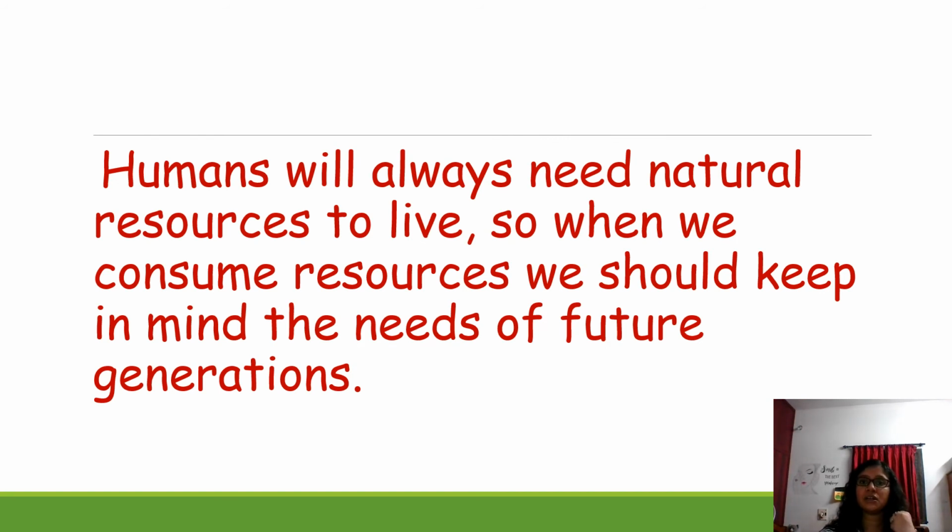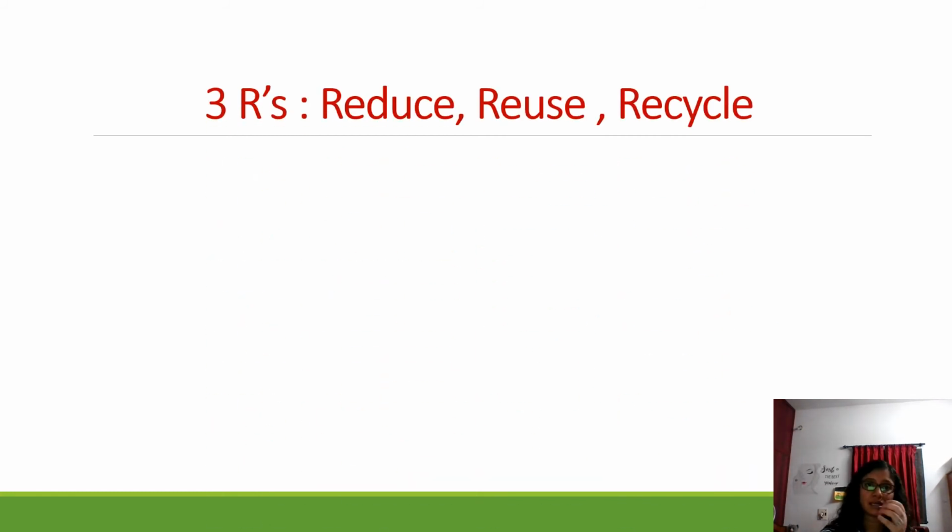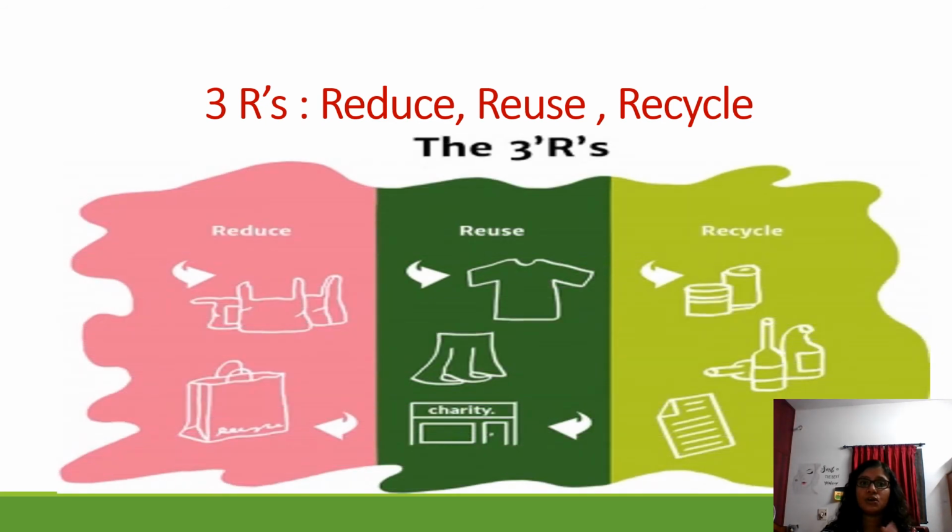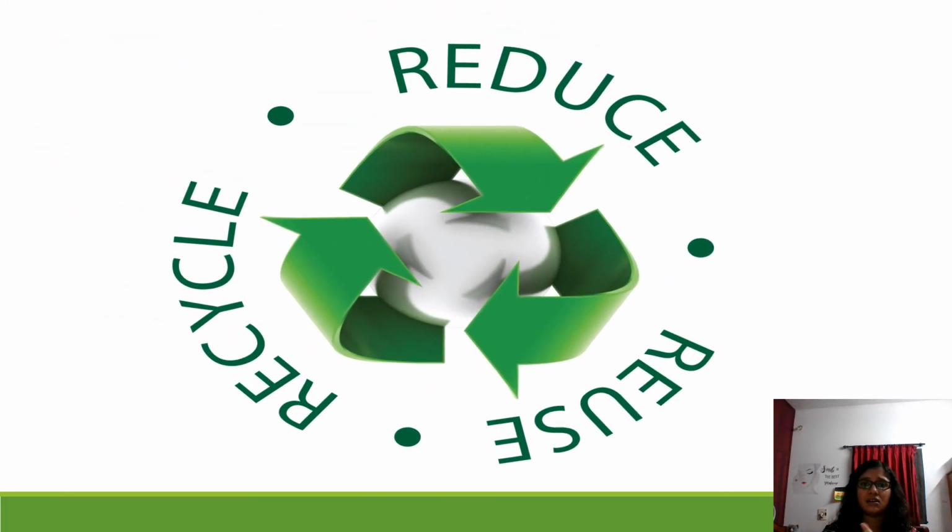So humans will always be depending upon the natural resources to live. When we consume resources, you should be keeping in mind that the future generation will also want them. You are not supposed to be selfish, thinking, okay, I am using it, that is enough. It's not like that. The future generation should also use them. So these are the three R's: reduce, reuse, recycle. Reducing usage of certain things, reusing certain things again and again, and recycling, using it for some other thing also. We have great knowledge on this because you all came up with different ideas that day. But again, I'm just giving a clear picture about this.